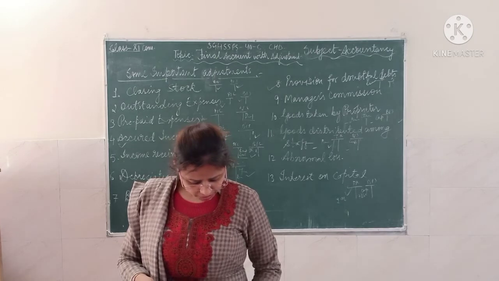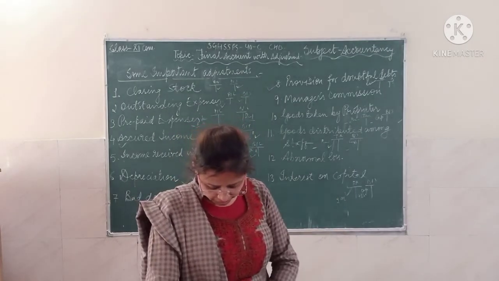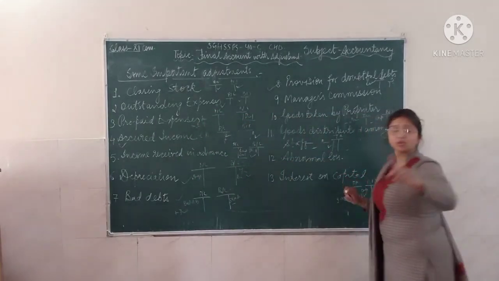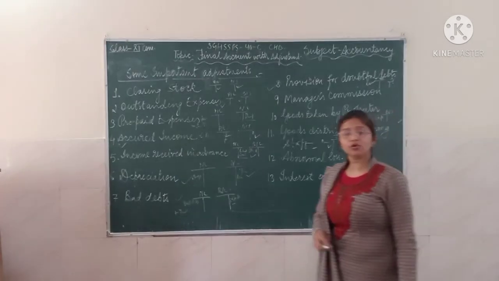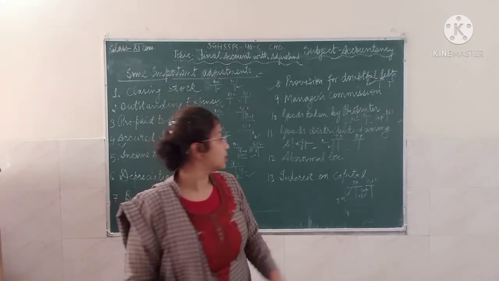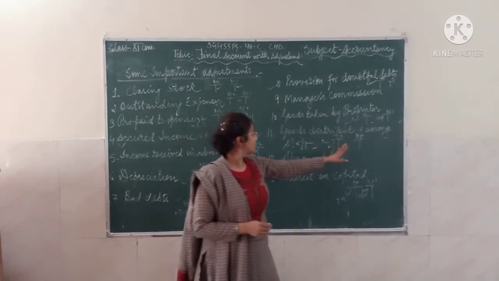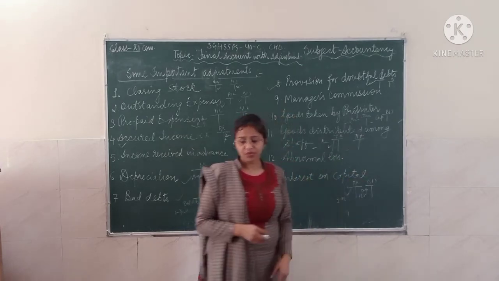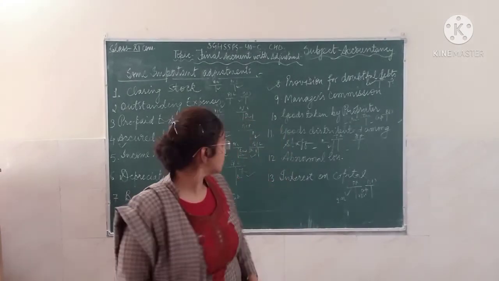And also it will show on the trading account as a deduction, and it will also go to the P&L account, because here you are using it for the welfare of the staff. That's why it will be debited to the P&L account, on the debit side, because you are using it for staff welfare purposes. Now moving to the next, that is abnormal losses.